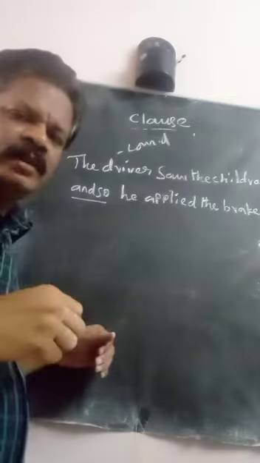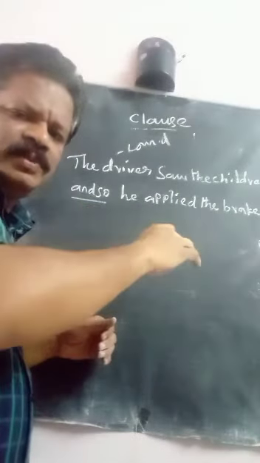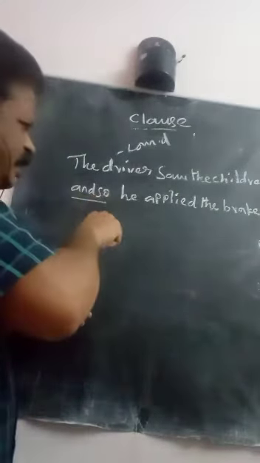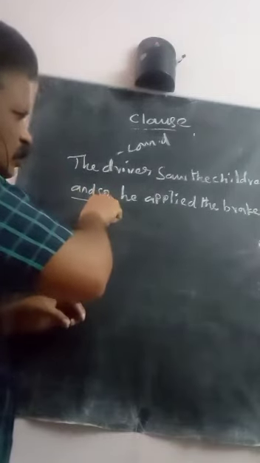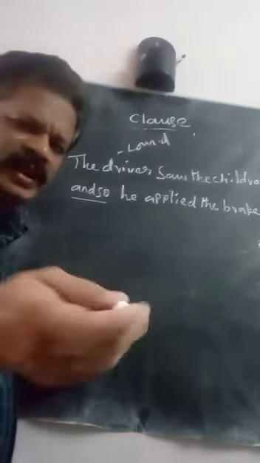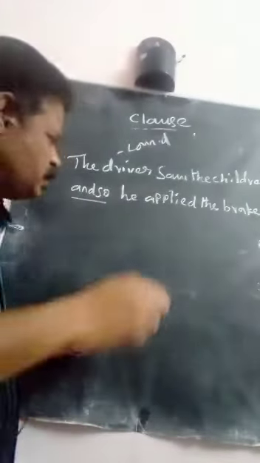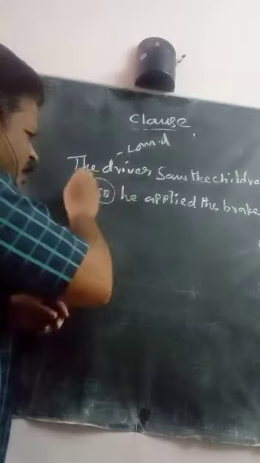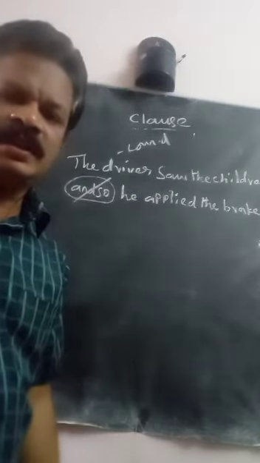Then you identify the type. Just now I ask you to change this into a complex sentence. Refer to your index. Remove the coordinate conjunction and add a subordinate conjunction in the beginning of the sentence.